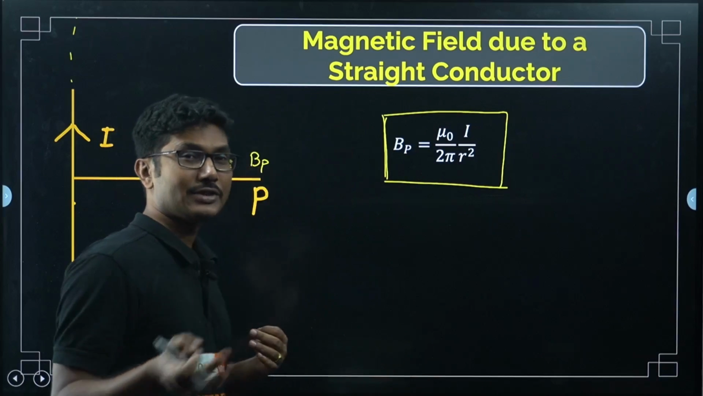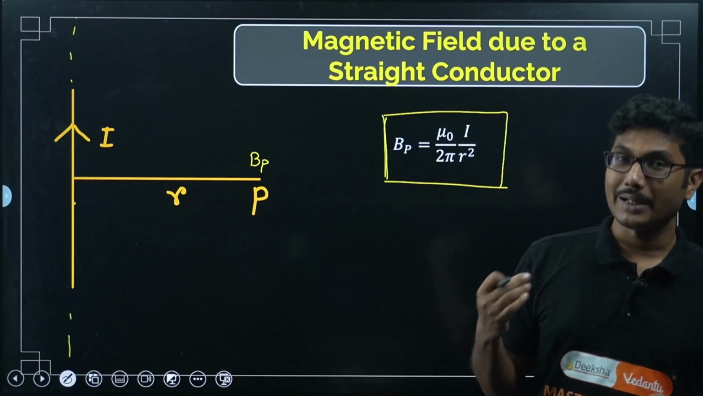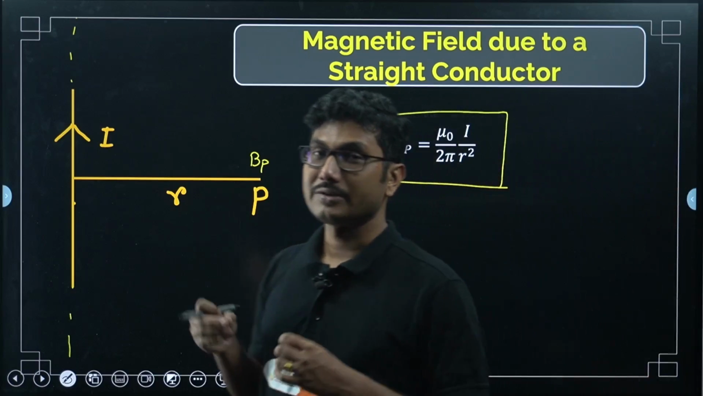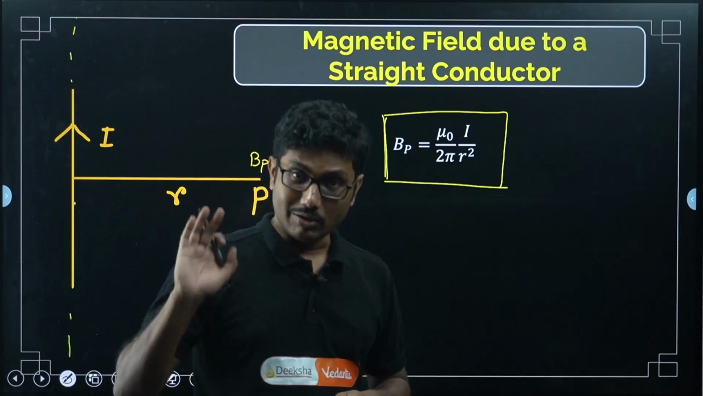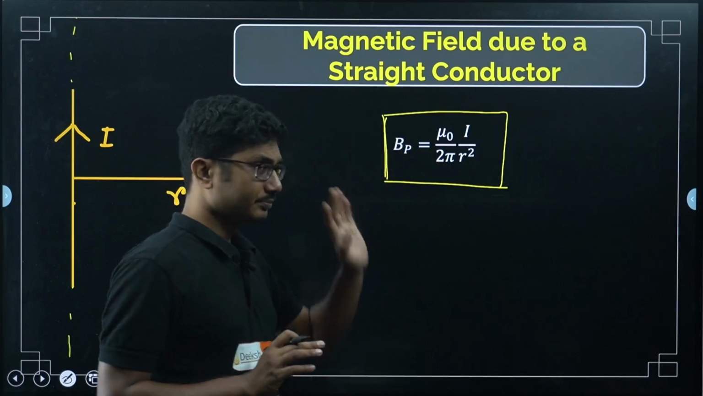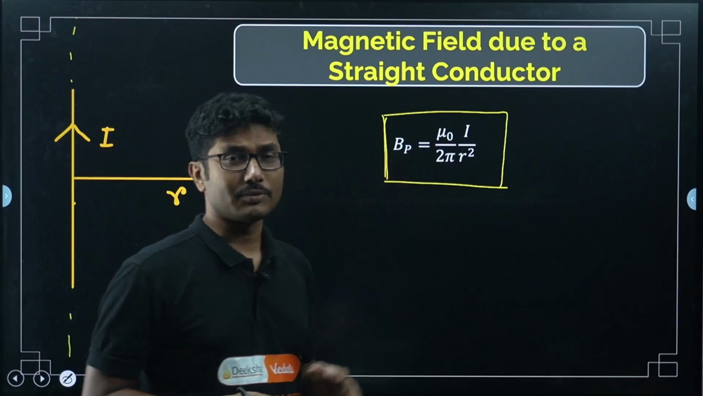Unless and until it is mentioned, it is better to derive. If you are preparing for PU board, you should prepare it using Ampere circuit law. That is very easy, but the formula can be derived from Biot-Savart's law as well. Okay, and this formula is very important. You have to remember this formula.